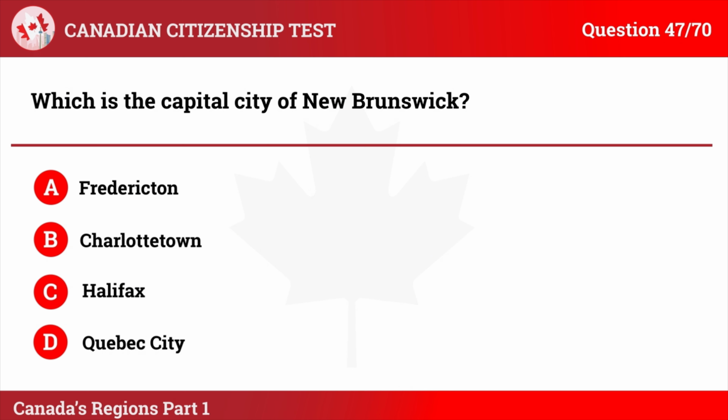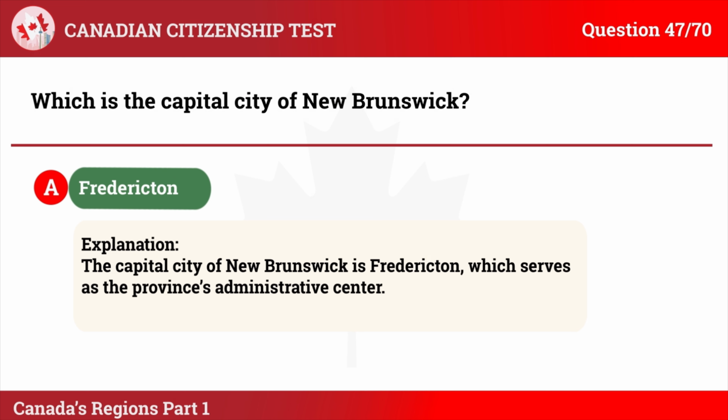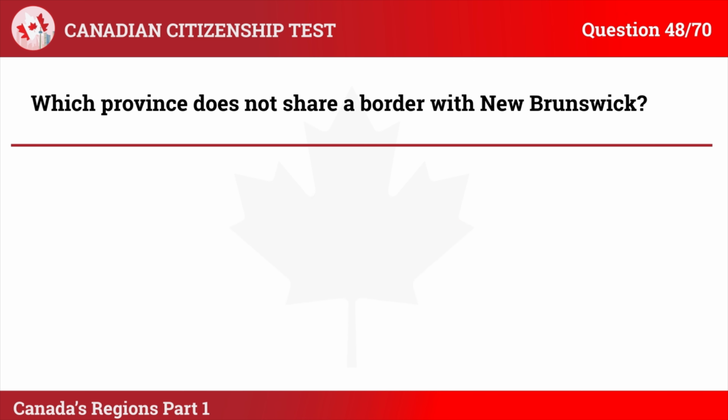The correct answer is A. Fredericton. Explanation: the capital city of New Brunswick is Fredericton, which serves as the province's administrative center. Question 48. Which province does not share a border with New Brunswick? A. Quebec. B. Nova Scotia. C. Ontario. D. Newfoundland and Labrador.